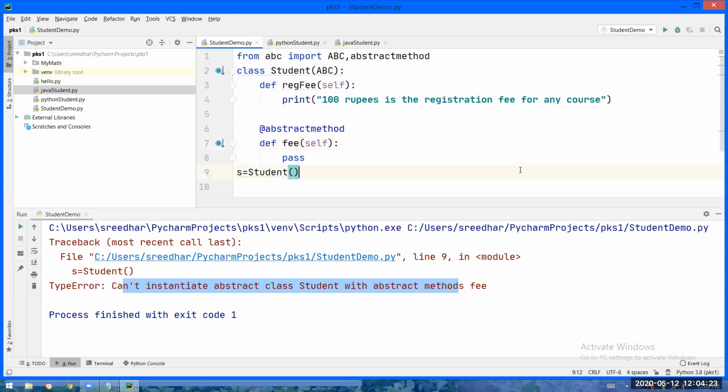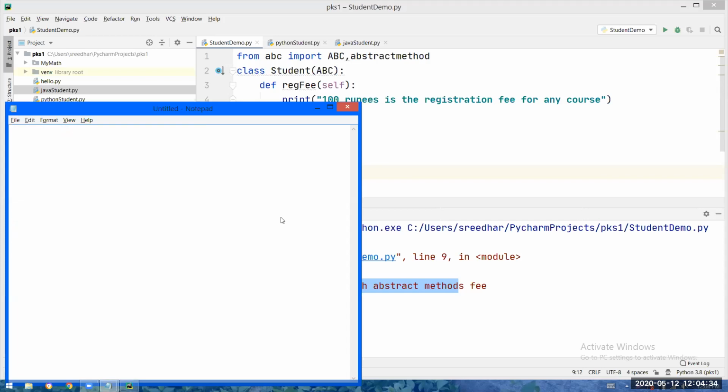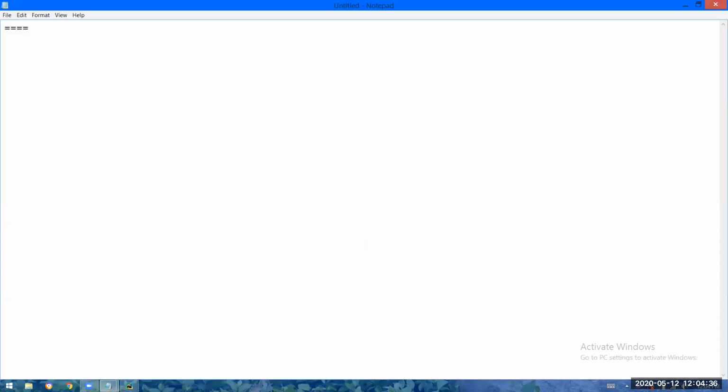Next, we are going to discuss the concept called constructors. See, I will write one program, you tell me whether you understood or not. I will take a class Demo, and in that I am writing a function data with self.